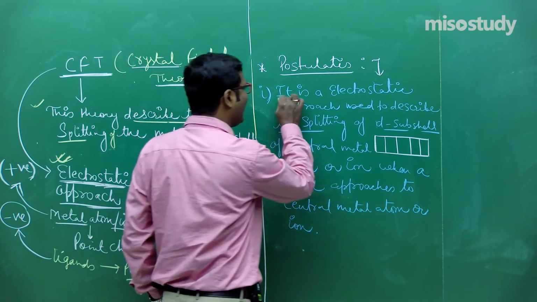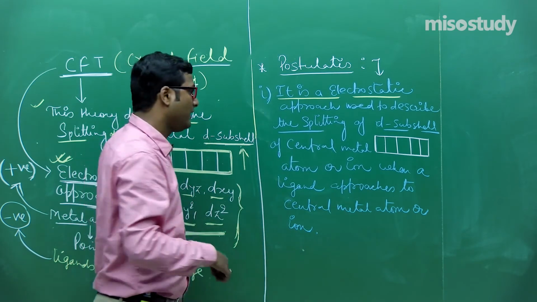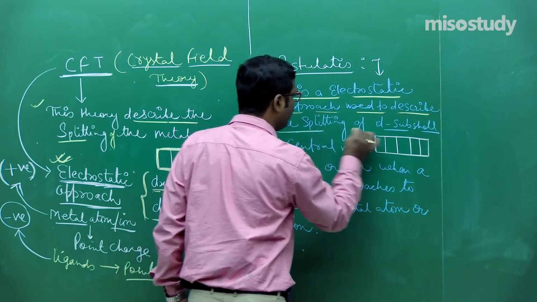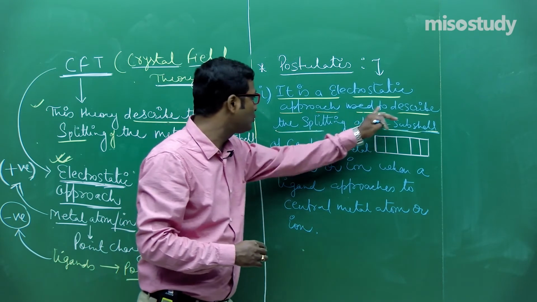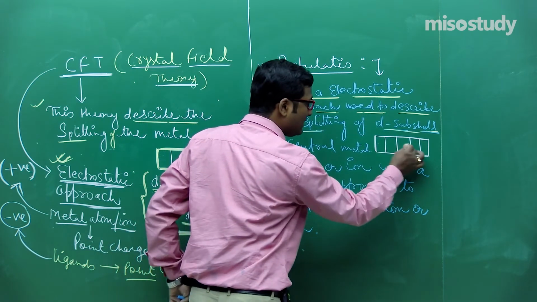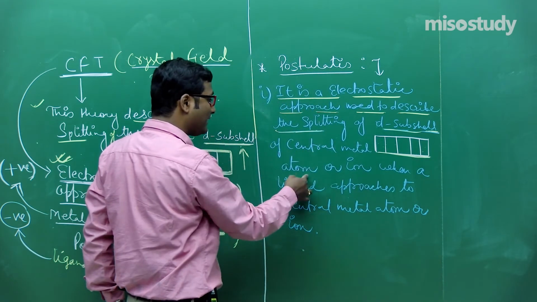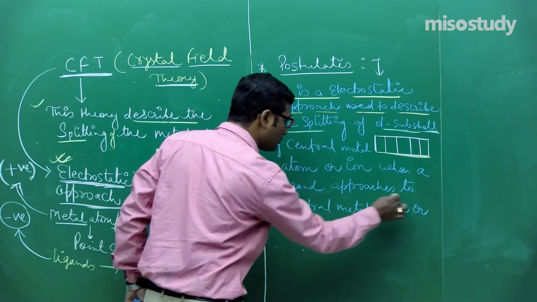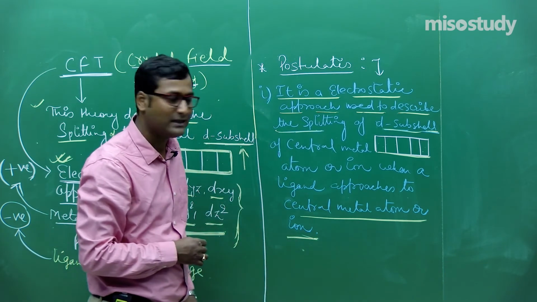It is an electrostatic approach. I am moving slowly, friend, so wait for a moment. Be cool. It is an electrostatic approach used to describe the splitting of the d subcell, that is, the degenerate orbitals having equal energy, of the central metal atom or ion when a ligand approaches the central metal atom or ion. Is it clear to you?